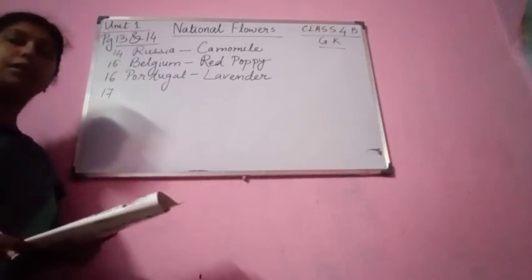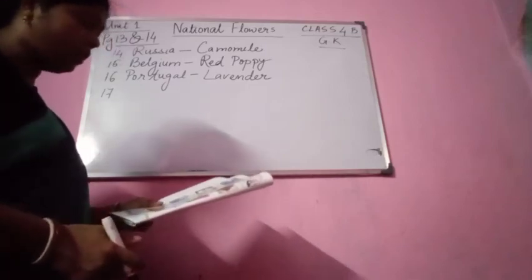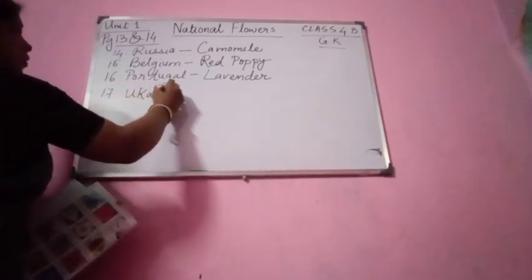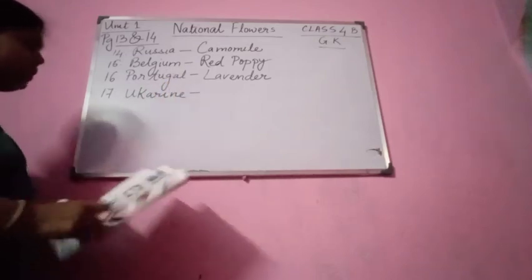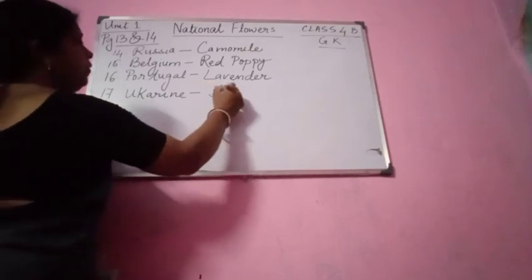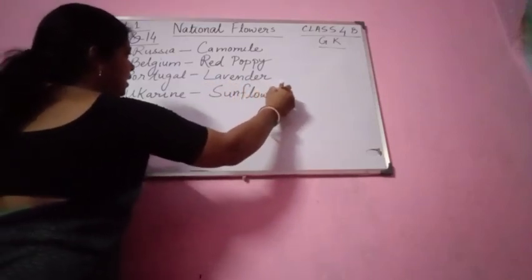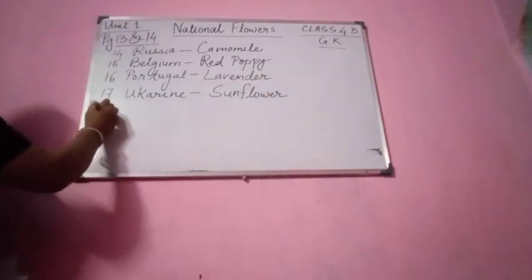Next number, what is the national flower of Ukraine? That is sunflower. Common flower. We all know this flower, isn't it? Sunflower is the national flower of Ukraine.